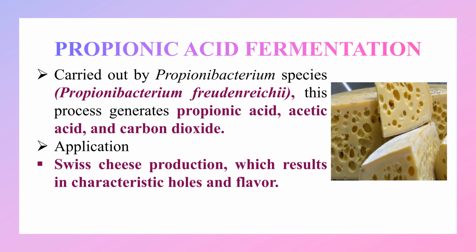Type 5: Propionic acid fermentation, carried out by Propionibacterium species, that is Propionibacterium freudenreichii. This process generates propionic acid, acetic acid and carbon dioxide. Application: Swiss cheese production, which results in characteristic flavors and holes.